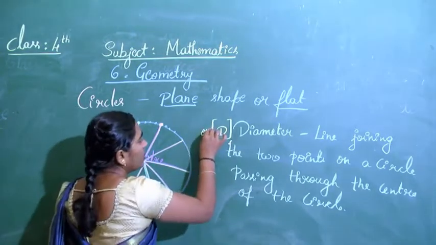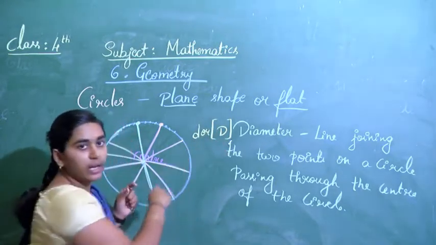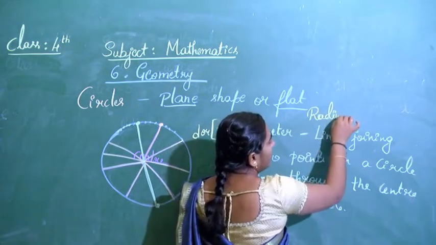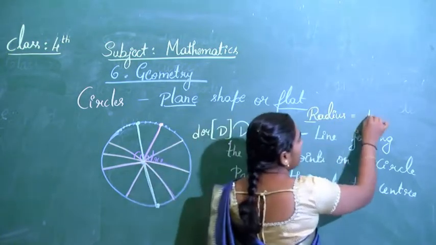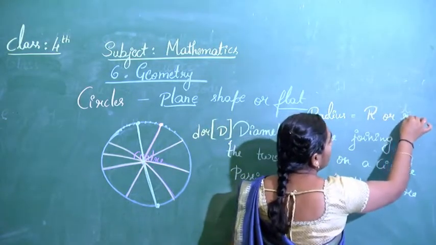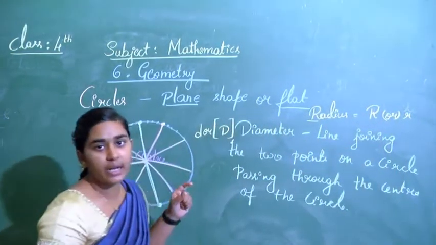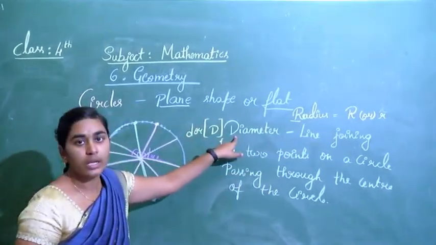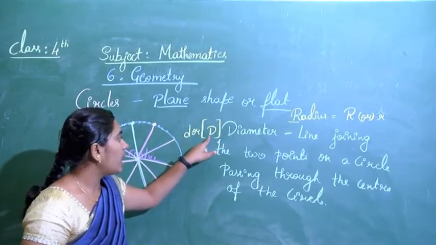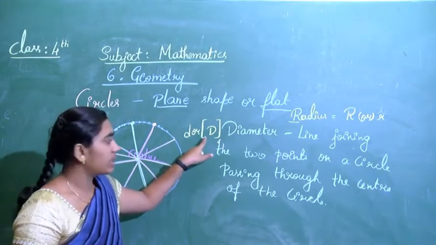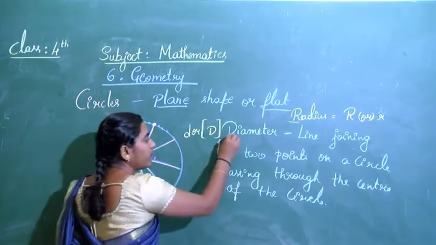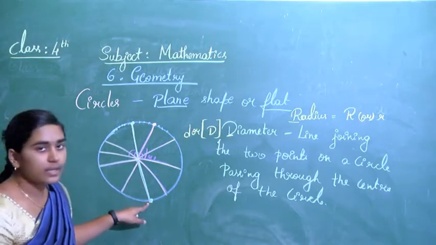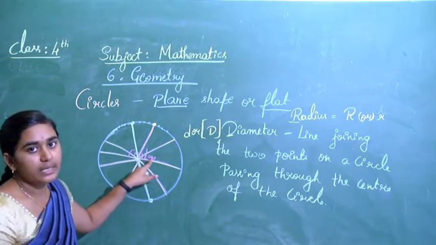We denote the radius as small r or capital R, the first alphabet of its name. We denote the diameter as capital D or small d, the first alphabet of the name. Now, diameter means the line joining two points on a circle passing through the center of the circle.